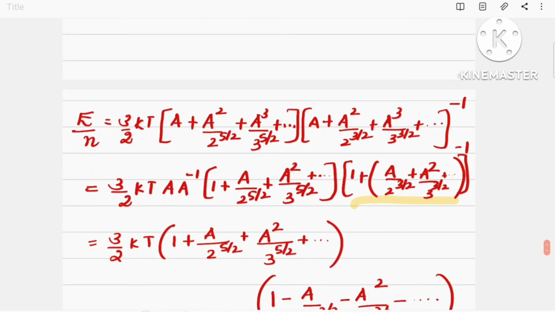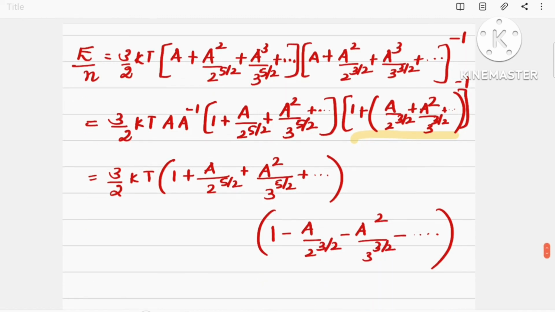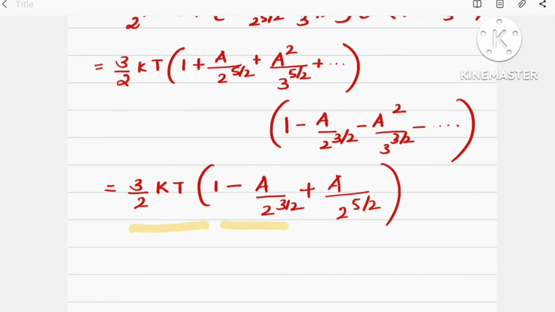And on solving this relation, using the series expansion, we can write the first term as such: a raised to minus 1 times a is 1, and the remaining term is 3 by 2 kT into 1 plus a by 2 raised to 5 by 2 plus a square by 3 raised to 5 by 2 plus etc., plus the next term using the series expansion of 1 plus x the whole raised to minus 1, we can write as 1 minus a by 2 raised to 3 by 2 minus a square by 3 raised to 3 by 2 minus etc. When we open this bracket we get 3 by 2 kT into 1 minus a by 2 raised to 3 by 2 plus a by 2 raised to 5 by 2.